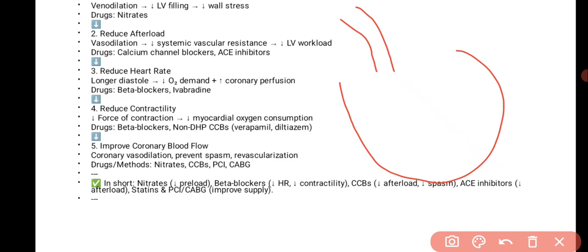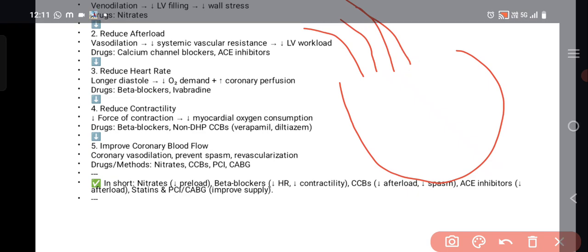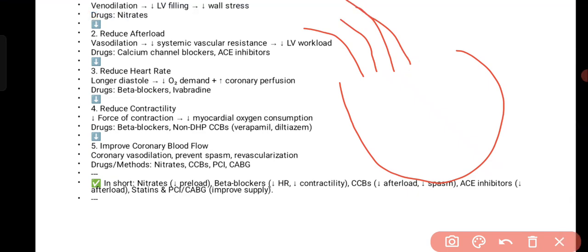Into a dilated blood vessel, it can easily pump the blood, it does not work more. That's why the afterload is ultimately reduced. So how can we reduce the afterload? By dilating the coronary blood vessels. So these are the approaches for treating angina: by dilating the veins, or by dilating the arteries, or by reducing the heart rate and force of contraction, or by directly dilating the coronary blood vessels, or in the long run, by giving hypolipidemics and antiplatelet drugs and so on.